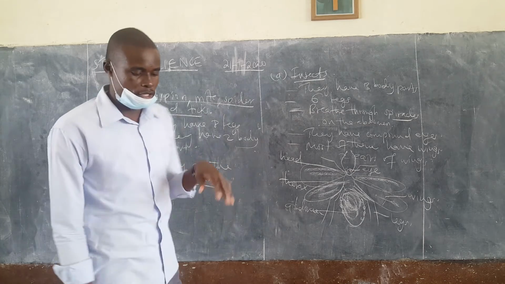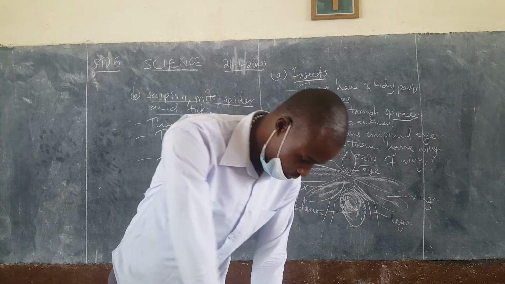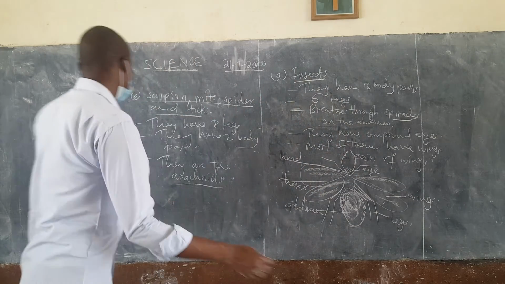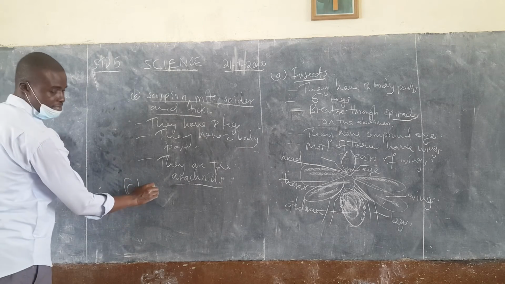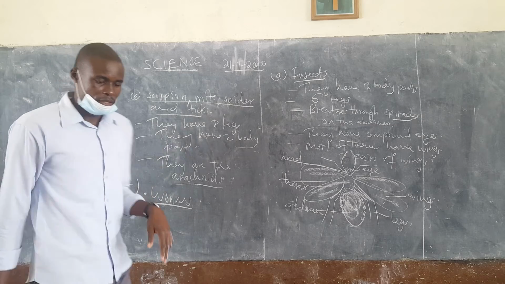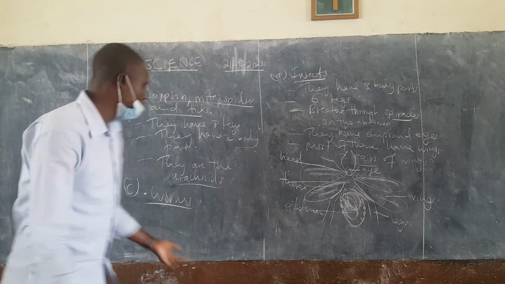They are also called the arachnids. So, you know very well how they look like. I don't want to go more into them. Then we go to our C, that is the worms. Worms are just, let me give examples.